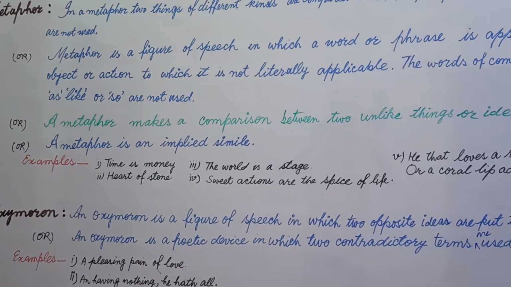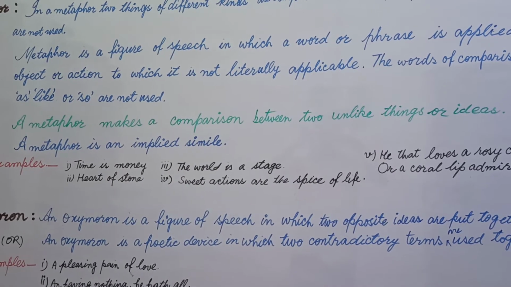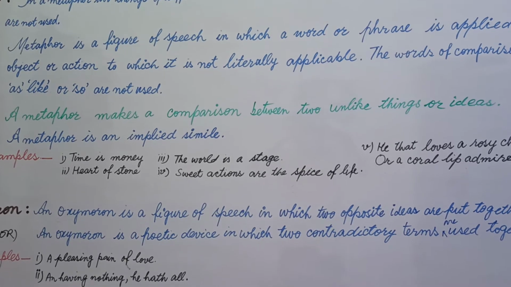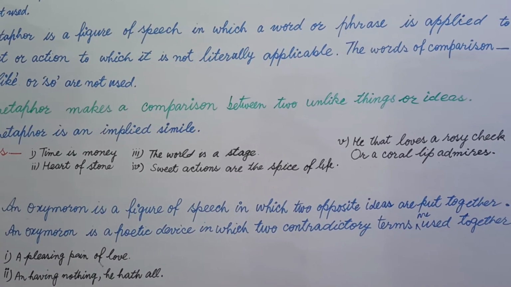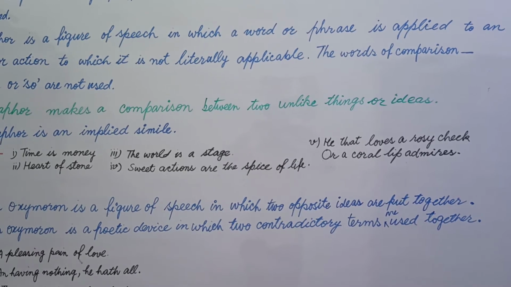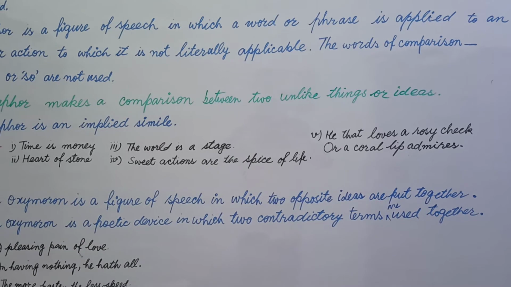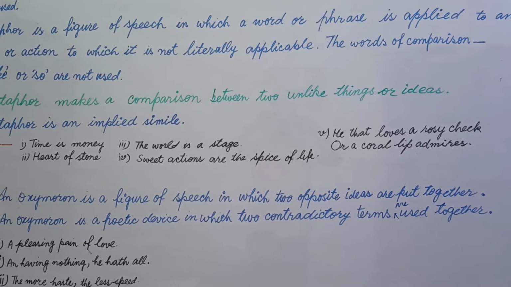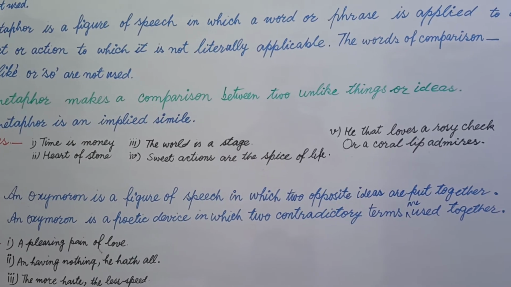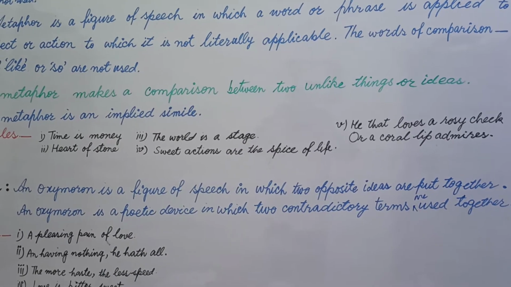Now let's see some examples here. The world is a stage. We declare the world a stage, though both world and stage are totally different. But when we see one thing, when we see second thing in the first thing, that is metaphor. We see the stage in the world, and you can say world is seen on the stage, both are being compared, that's why there is metaphor.